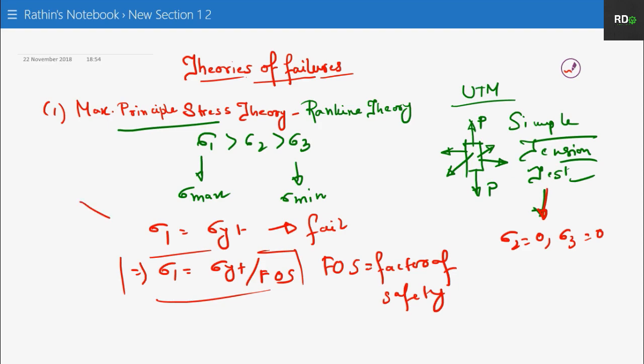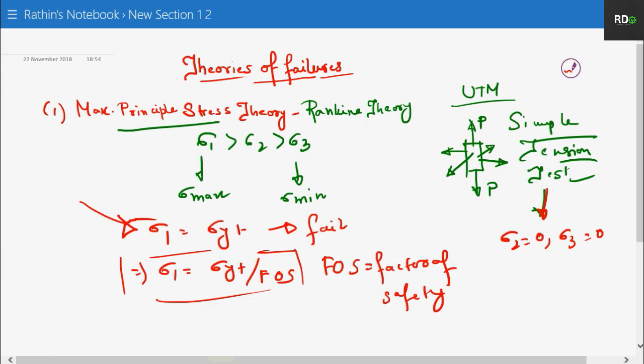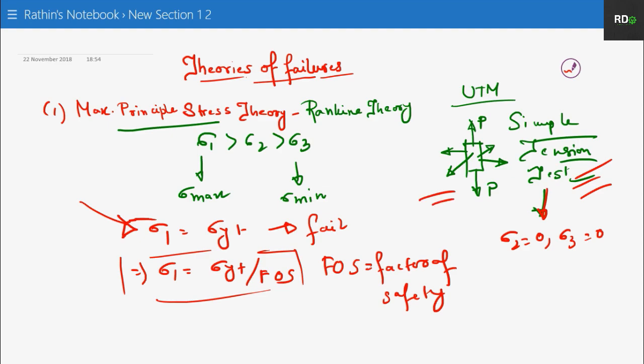This is the statement. That is, if this sigma 1 during the simple tension test becomes equal to the principal stress during this complicated state of stress, the material will actually fail. To make a safe equation, your sigma 1 will be equal to sigma yt by FOS.